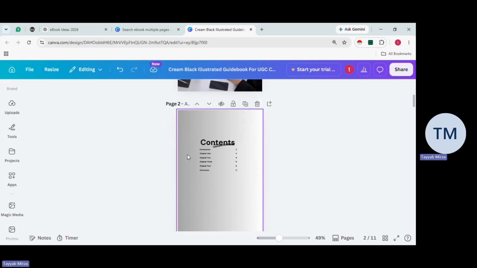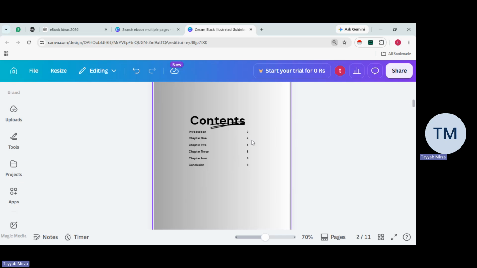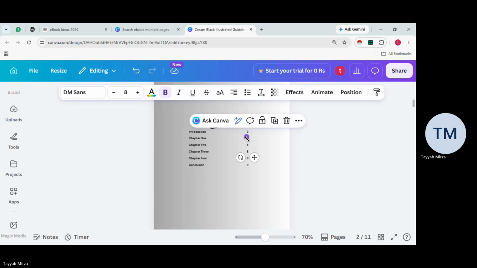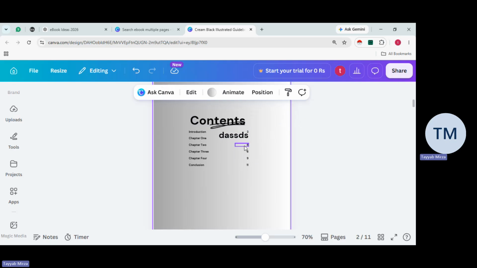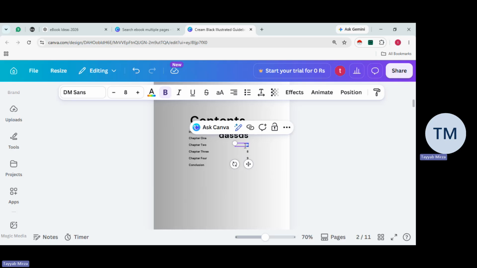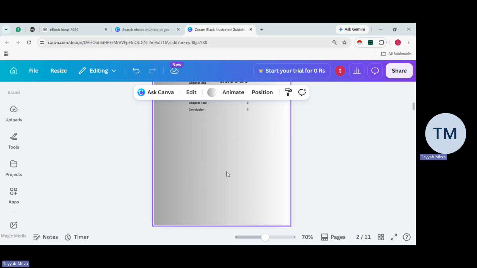Then we scroll down, and we have the content. We've got chapter one, so we can remove this chapter one option over here. And we can write something down as well. If you want to write something on chapter two, you can paste a chapter title such as what is business. Just writing this down to help you understand. So we can write all the chapters in.